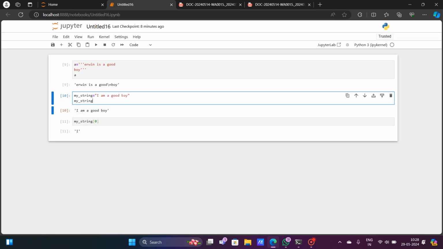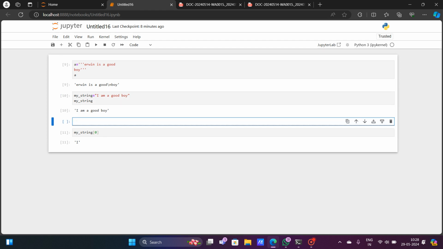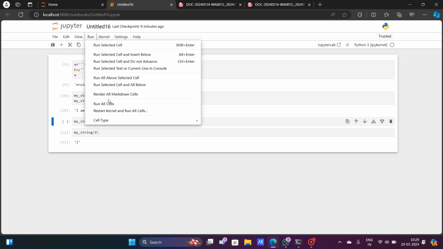So as you can see, the indexing of boy is starting from 12 and it goes up to 14. So now if I give 12 to 14, if I want to extract this from my string, 12 13 14, sorry, 12 to 14. If I want to extract this, this is the indexing of the B, O, and Y. So if I give this, now you can easily see what actually happens here.